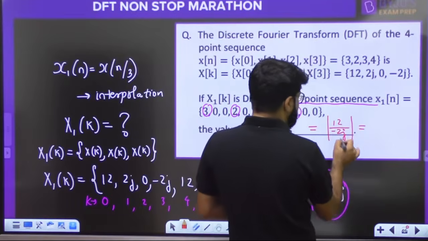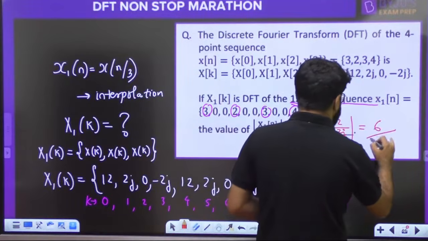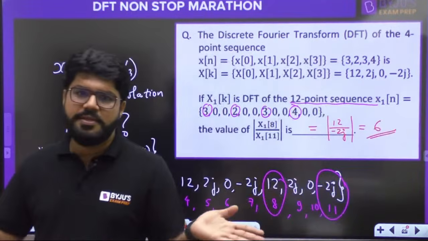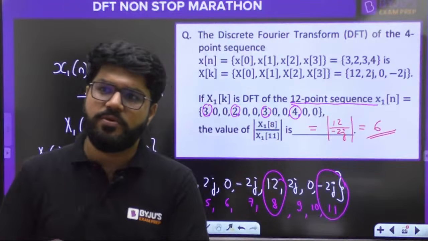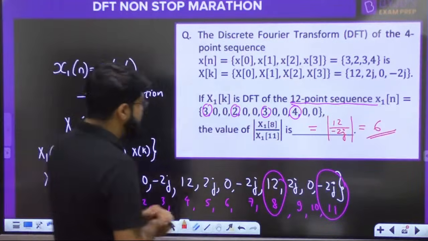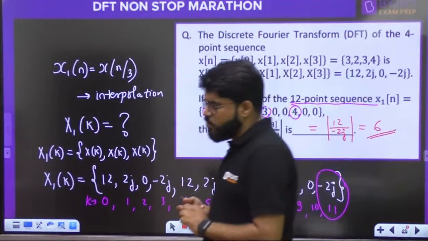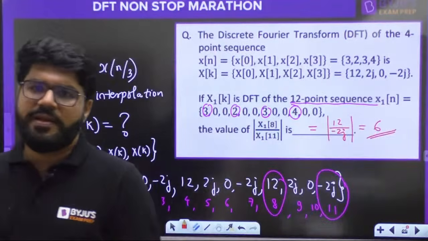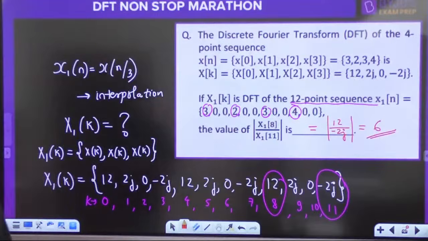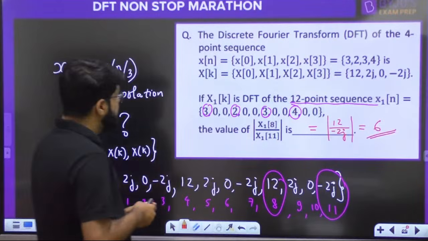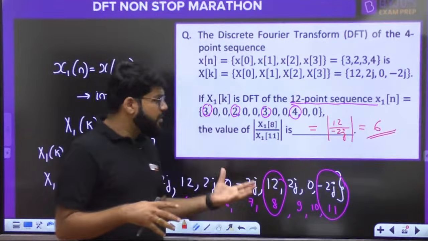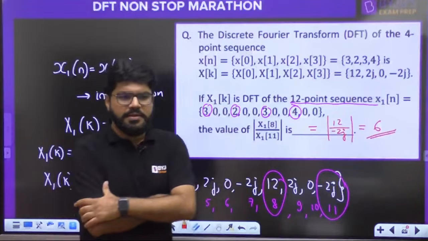Right. So 12 by 2 is 6, minus j का mod 1 ही रहेगा. तो answer is 6. Isn't it? 6 modulus, not 6j. Modulus लेना है तो it will be just 6. NAT type question. So anyways you can't enter j in the virtual keyboard. Answer has to be a numerical type value. So it is a 6. If we know that interpolation concept, the question is in my hands.